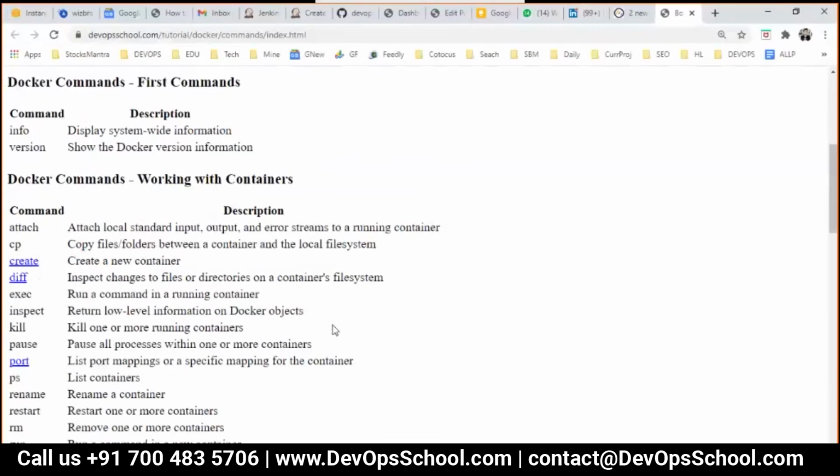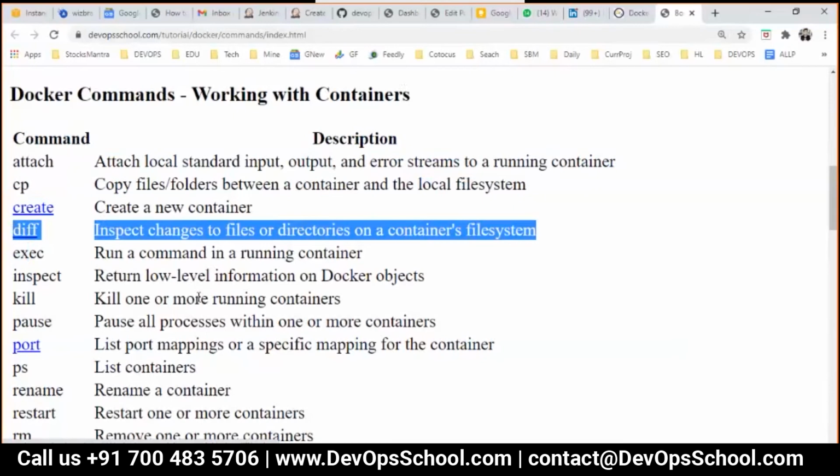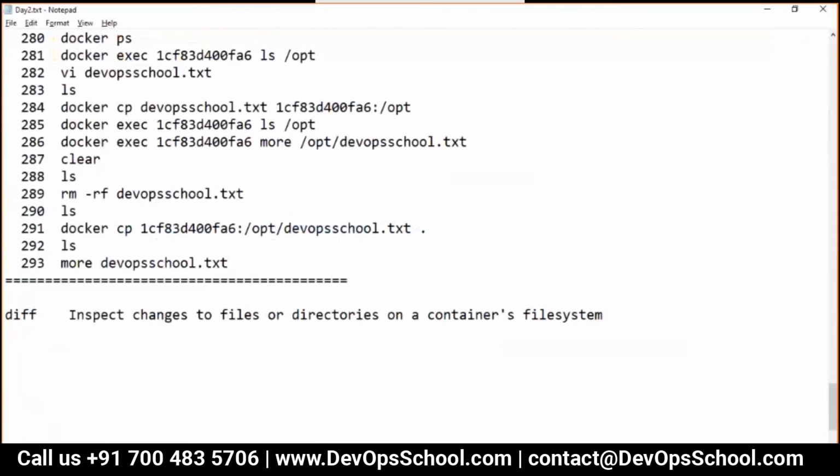Okay, so now I have covered the cp command already. Next is the create command, which I have covered already. Now what does the diff command do? So guys, let me tell you in a simple way. It states: inspect changes to files or directories on a container's file system.